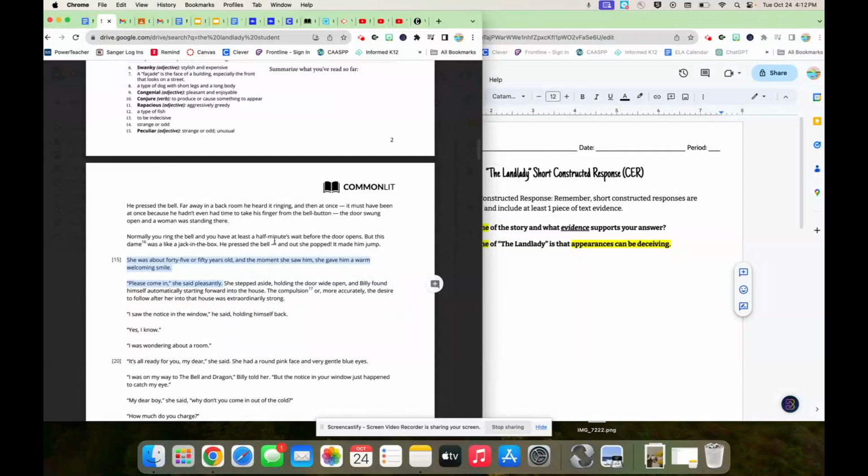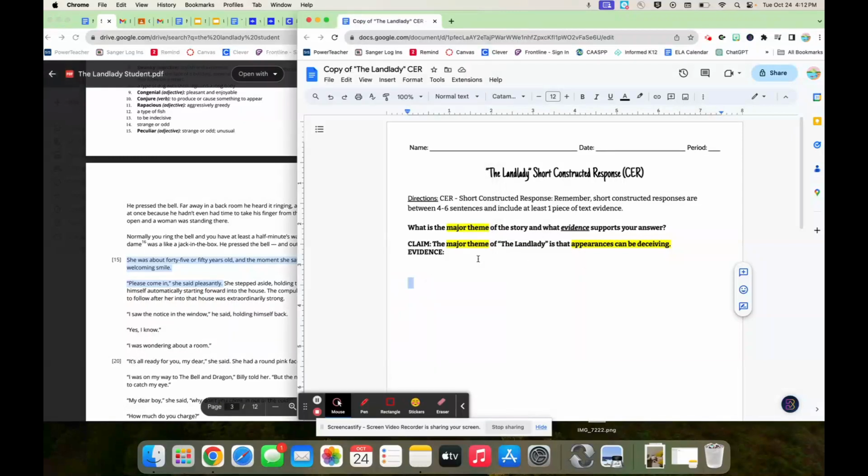She appeared kind. Was she? No, what we found out is that she's a cold-blooded killer who stuffs her guests, which is really gross and disgusting. So she wasn't pleasant or kind, but she really appeared that way. So it's a good piece of evidence to showcase how Billy met her and what he thought about her, okay? So I'm going to put that here.